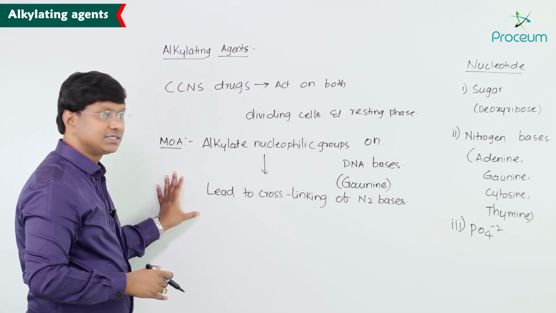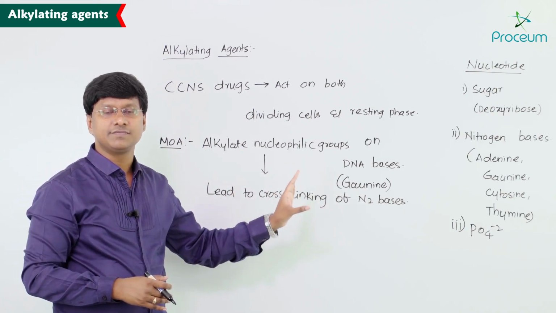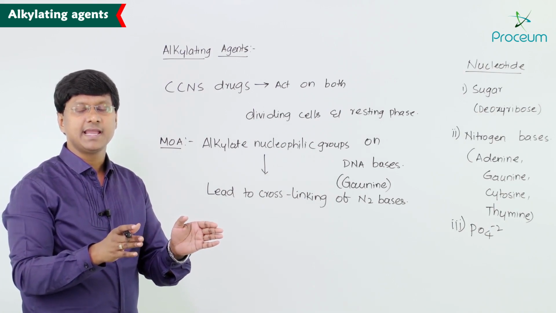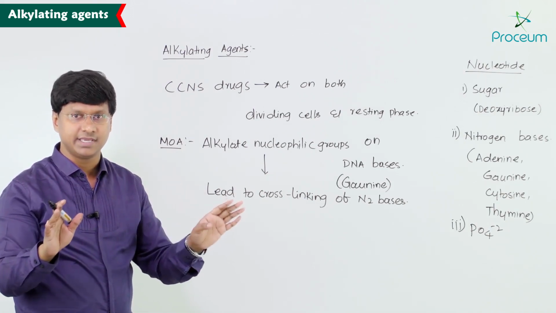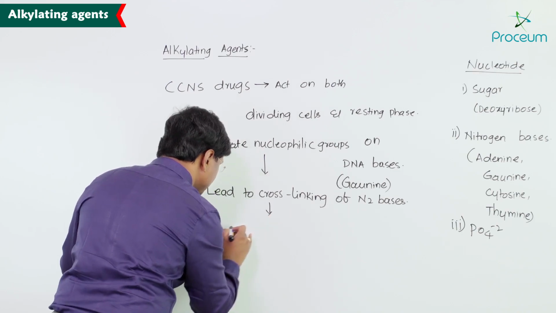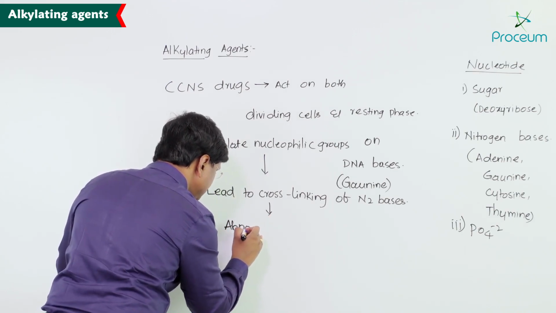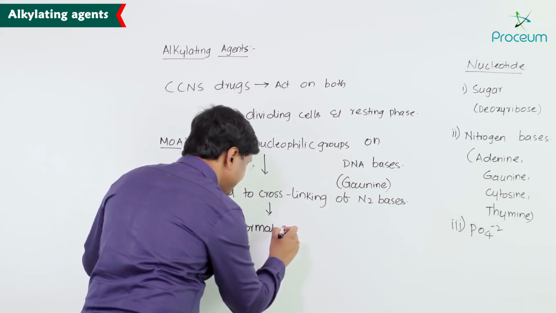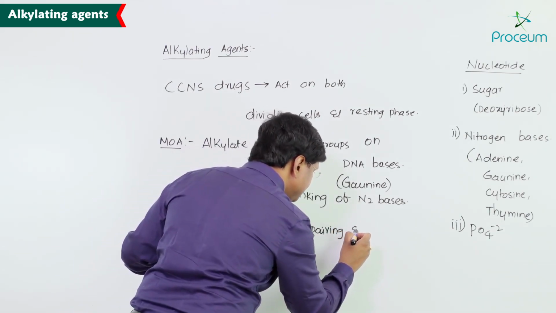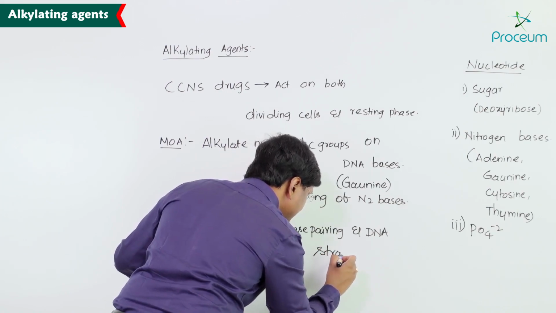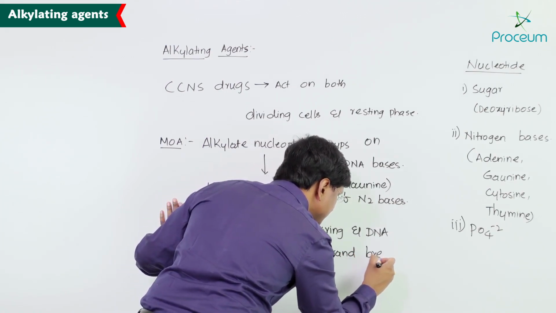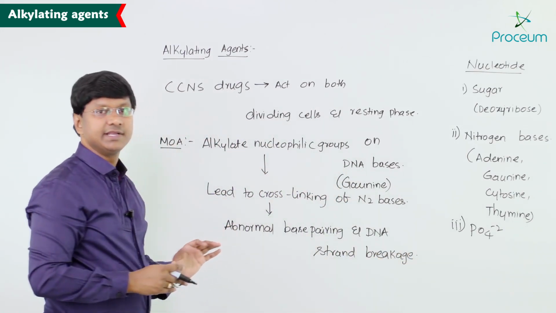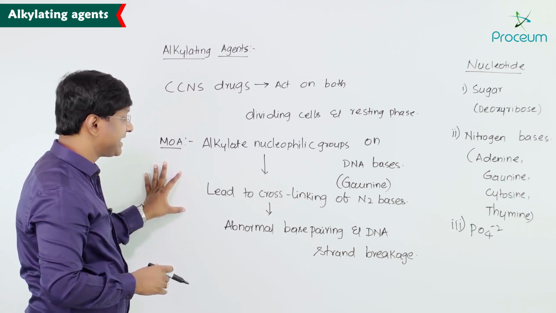Once there is cross-linking of the nitrogen bases, that leads to abnormal base pairing and DNA strand breakage. Now this is the mechanism of action.